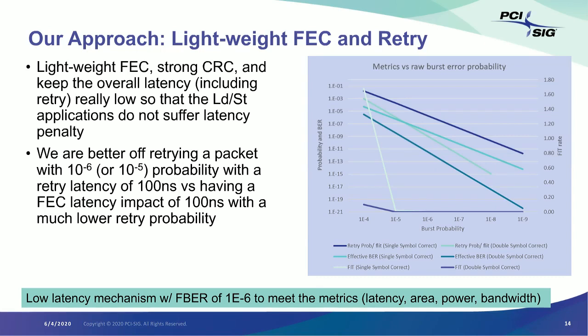Once you have picked your FEC, and let's say it results in 100 nanoseconds of latency, that's not going to change. So we're stuck with it for the life of the technology, and that basically will make PCI Express not viable in a lot of the segments that it plays in. So I believe we have made the right set of trade-offs here, and yes, we have looked into relaxing that, and for us it's a non-starter.